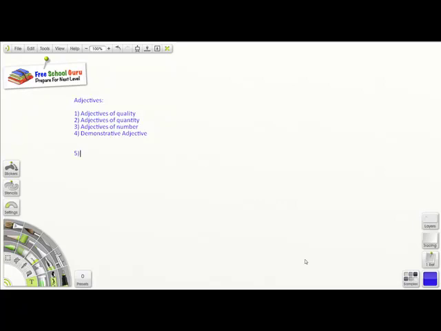Yesterday we covered 4 types of adjectives: adjectives of quality, adjectives of quantity, adjectives of number, and demonstrative adjectives. In today's session, which is session number 7, we are going to finish the remaining 2 types of adjectives. So let's look at the 5th one.